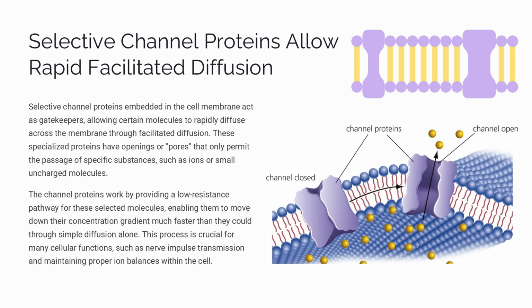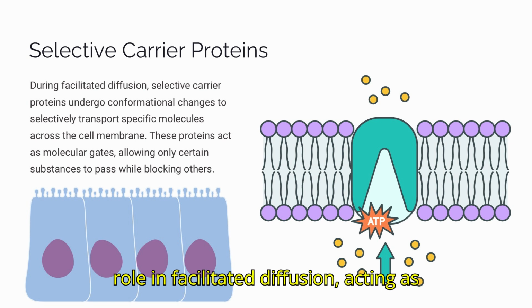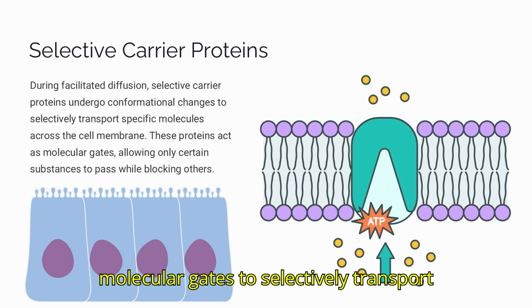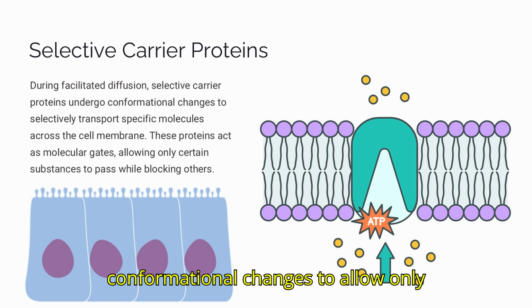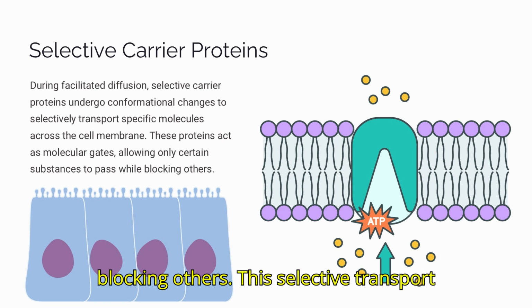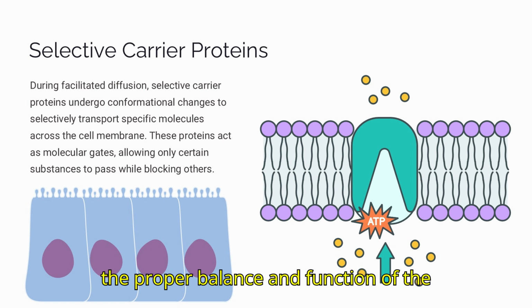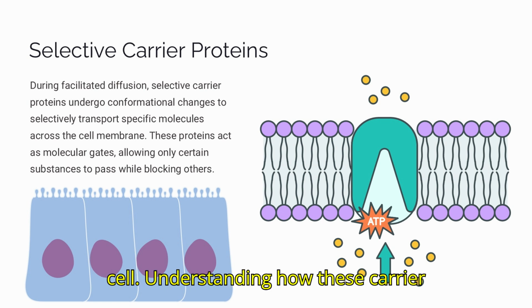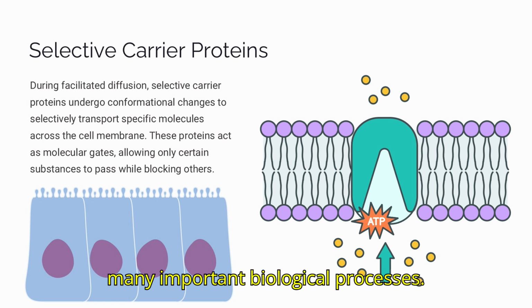Selective carrier proteins play a crucial role in facilitated diffusion, acting as molecular gates to selectively transport specific substances across the cell membrane. These proteins undergo conformational changes to allow only certain molecules to pass through, while blocking others. This selective transport mechanism is essential for maintaining the proper balance and function of the cell. Understanding how these carrier proteins work is key to understanding many important biological processes.